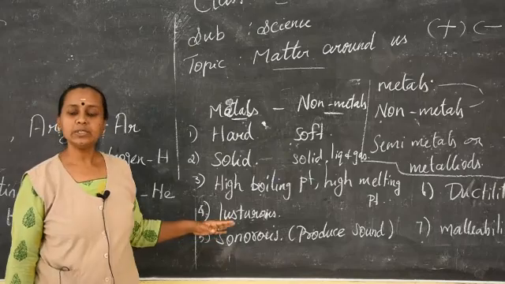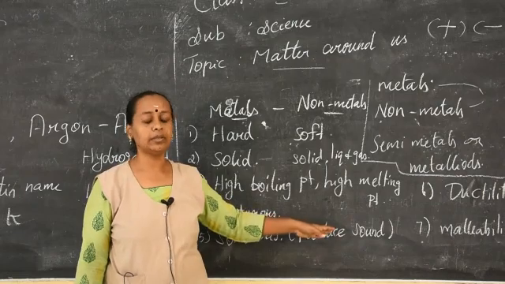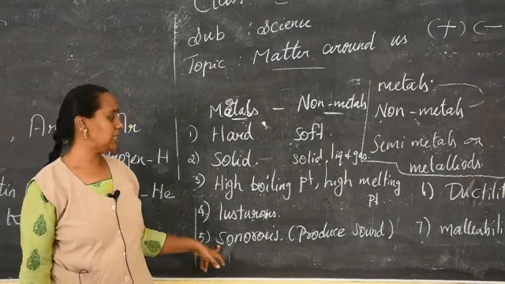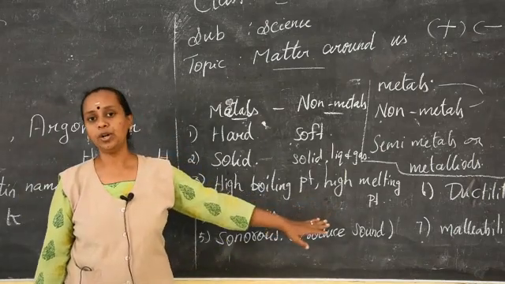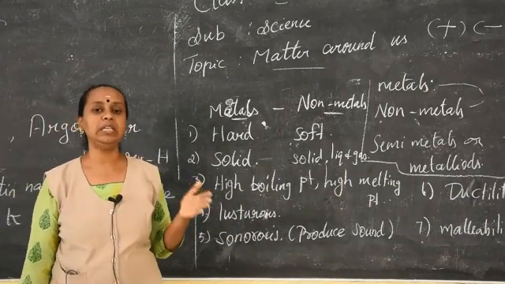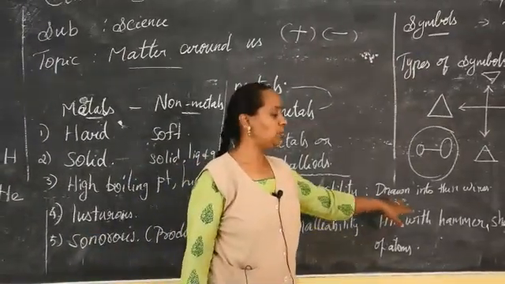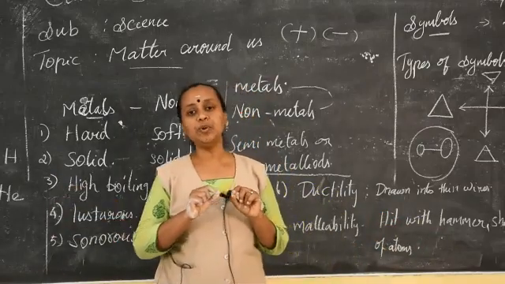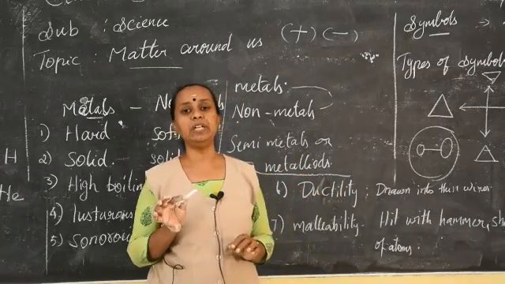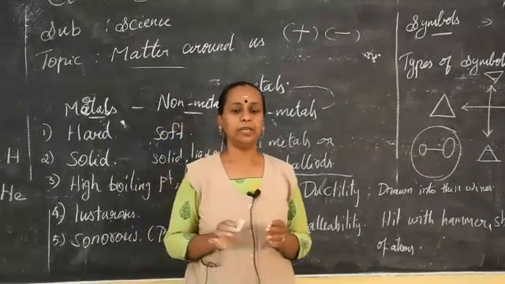Coming to lustrous, the metals are shiny, whereas non-metals are non-lustrous. Take graphite, that exception is diamond and graphite also. Then coming to sonorous, metals produce sound, but non-metals do not produce sound. When you see the examples, it will be easy for you to understand what is metals and what is non-metals. And the next one is ductility. Metals can be drawn into thin wires. As they are hard, you can make them into thin wires. But non-metals, as they are very soft, can break. They are so brittle. Brittle means when I have a chalk piece in my hand, it is easy to break. So this is called brittle.